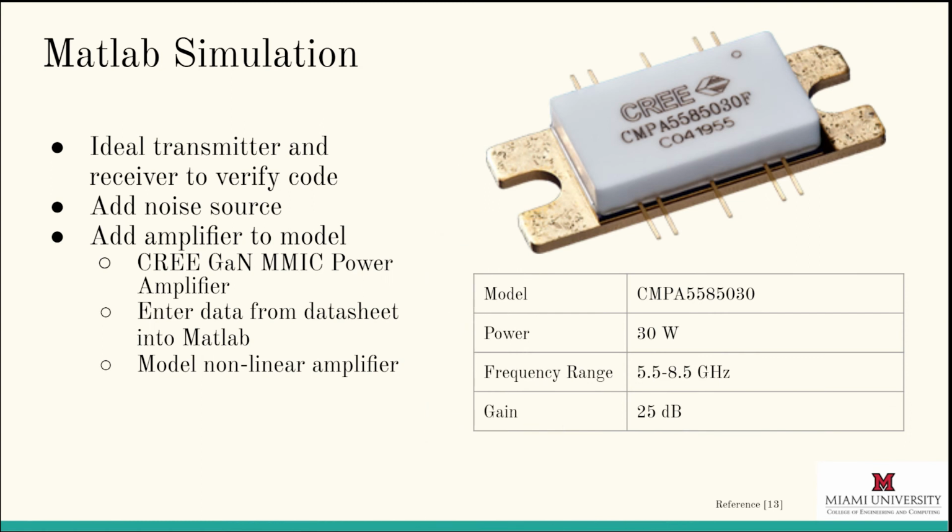We first generate a transmitter and a receiver model in MATLAB, which every communication system must have. Second, we add a noise source to simulate data transmission in the real world. Third, we use the CREE GaN MMIC power amplifier in our simulation. We entered the data of the amplifier from the datasheet into MATLAB and wrote code to imitate the compression of the amplifier.